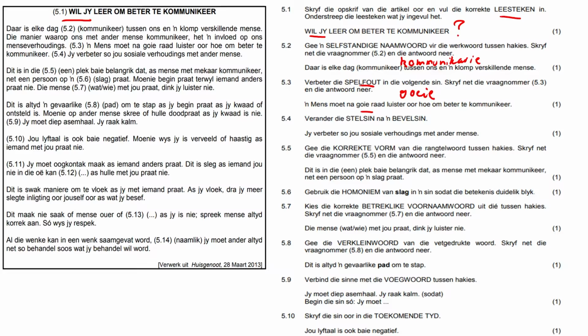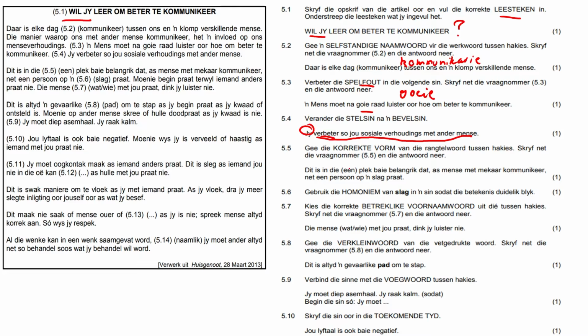Goeie. 5.4, we need to change the sentence here to a bevelsin, a more instruction type question. So we need it to begin with a verb. Our verb here, verb 1, is going to be verbeter. So our question is going to read, verbeter so jou sosiale verhoudings met ander mense. That's it. So in other words, we just rewrite this portion of the sentence here and we get our answer. That's it. We drop the jy completely.